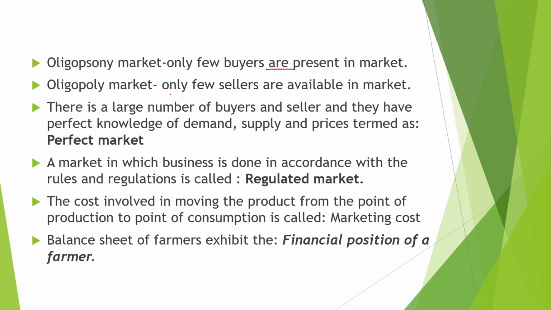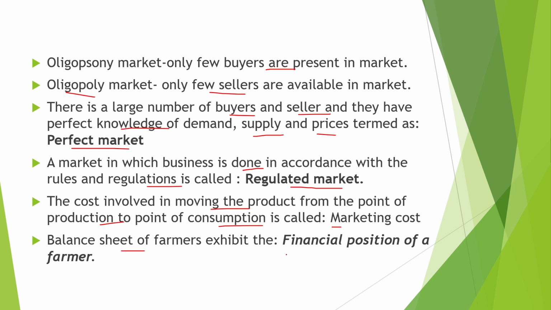Oligopsony market means there are only a few buyers present in the market. Oligopoly market is where few sellers are available in the market. When there is a large number of buyers and sellers and they have a perfect knowledge of demand, supply and prices, it is termed as a perfect market. A market in which business is done in accordance with the rules and regulations is called a regulated market.